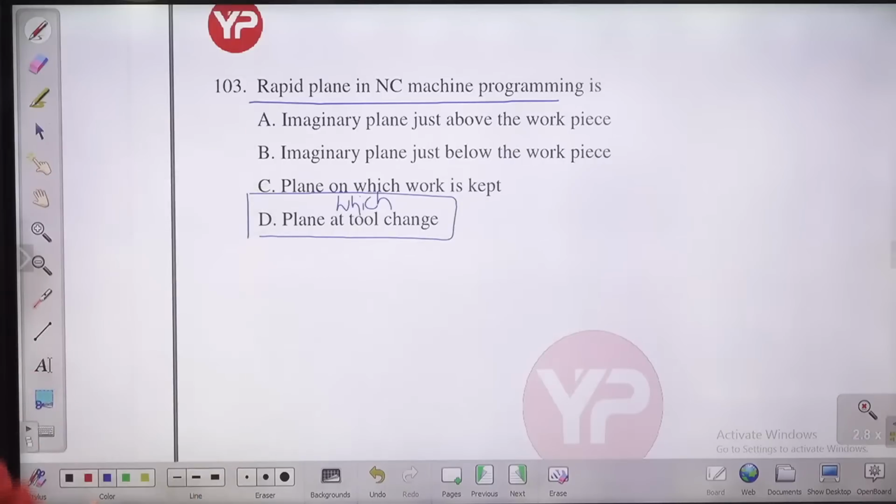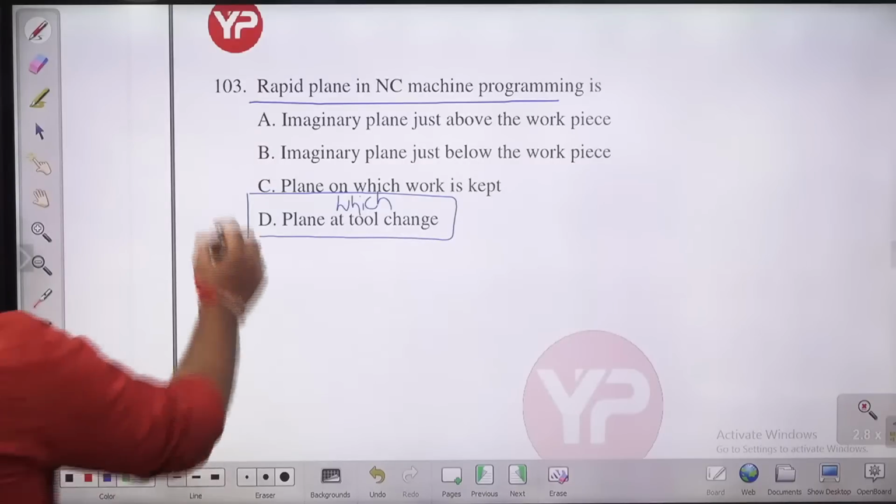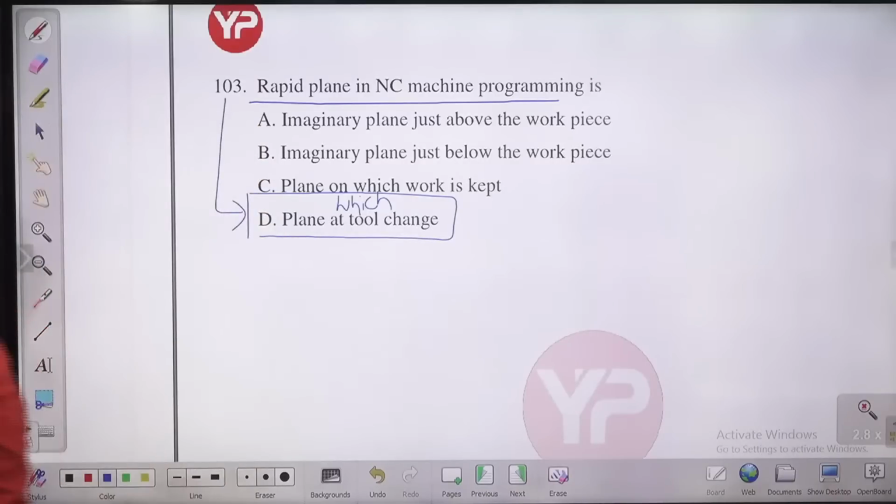So at the rapid plane, the tool is going to move to that plane very quickly and we are going to change the tool. So at the rapid plane, the tool is going to change. D is the answer, guys.